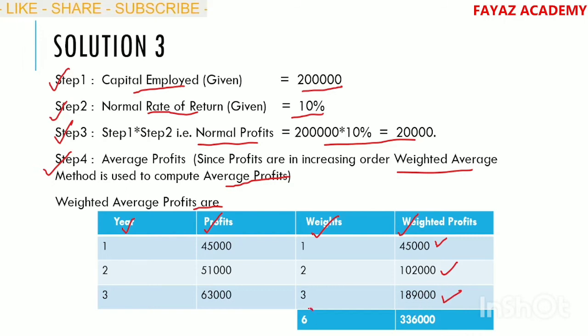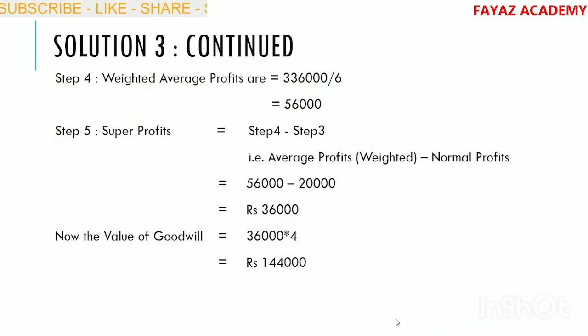Total of weights is 6 and total of weighted profits is 3,36,000. Next, step number 4. We are at step number 4. Weighted average profits. Weighted average profits is equals to 3,36,000. This is the total of the weighted profits. Next, this 6 is total of the weights. We arrive at 56,000.